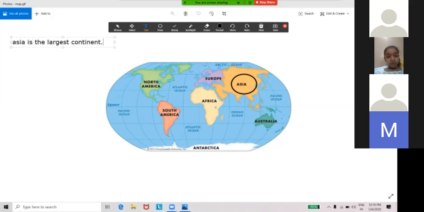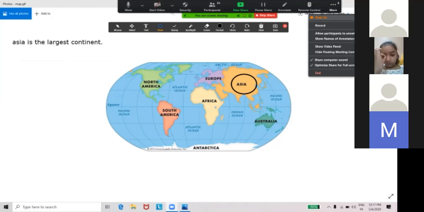Mount Everest, the highest peak in the world, is in the Himalayas. The world's most populous country, China, also lies in this continent. So you have to learn only continents and oceans. I'm giving you the information for further knowledge, but you have to remember the names of continents only, and which is the largest continent or smallest. You have to learn that. So Asia is the largest continent. So we'll move to North America.